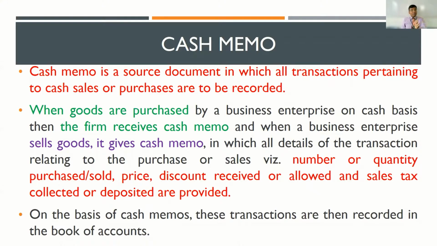You see, after the cash memo has been entered into the books of accounts, it has to be retained. Okay, because at the end of the financial year, there would be a statutory audit carried out by an appointed auditor. So when the auditor comes down, the auditor would be physically verifying this cash memo. So the cash memo has to be retained by the accounts department so that later it can be produced if at all there is an inquiry or if at all the details are being sought after. So cash memo serves as an evidence for the cash transaction which has been carried out, and it will be retained by the accountant.